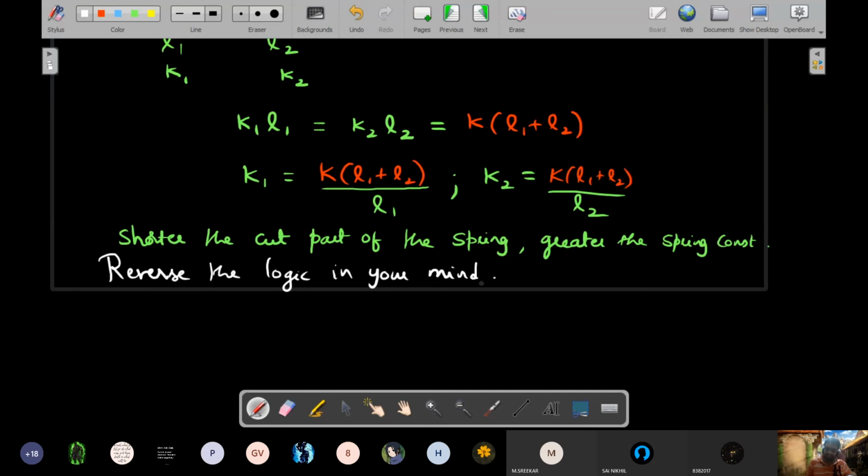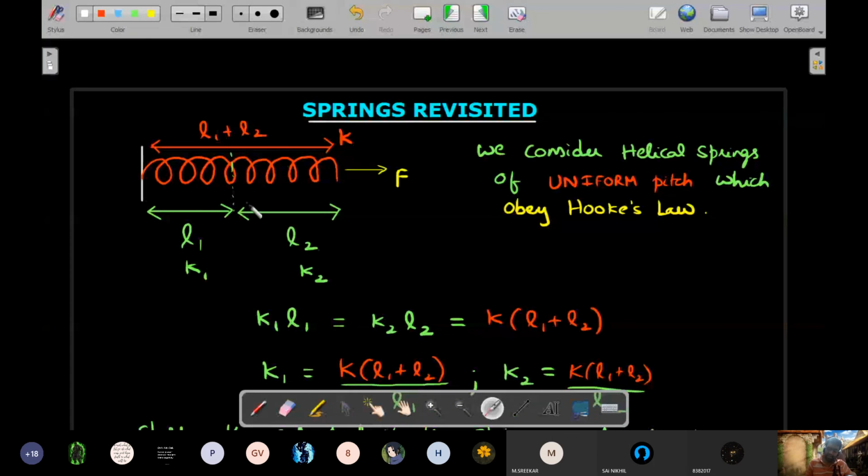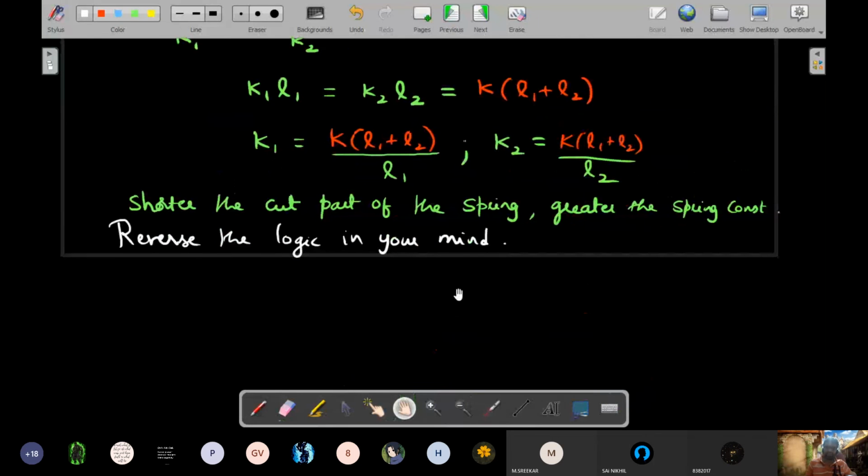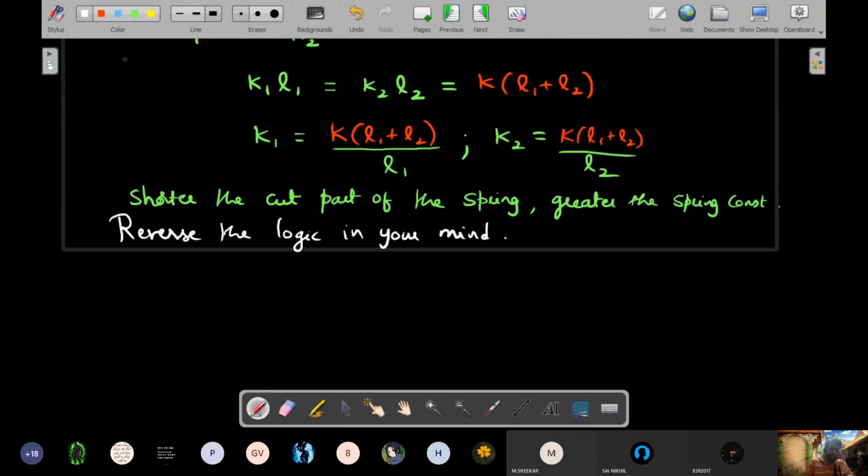If two springs of spring constant K1 and K2 are connected end on end, this is called end on end. This is, let's suppose, literally one spring and this is another spring, and you attach them. Then if you want to find the effective spring constant of the entire thing, I think you can use these expressions. Okay, so that will lead us to a formula.